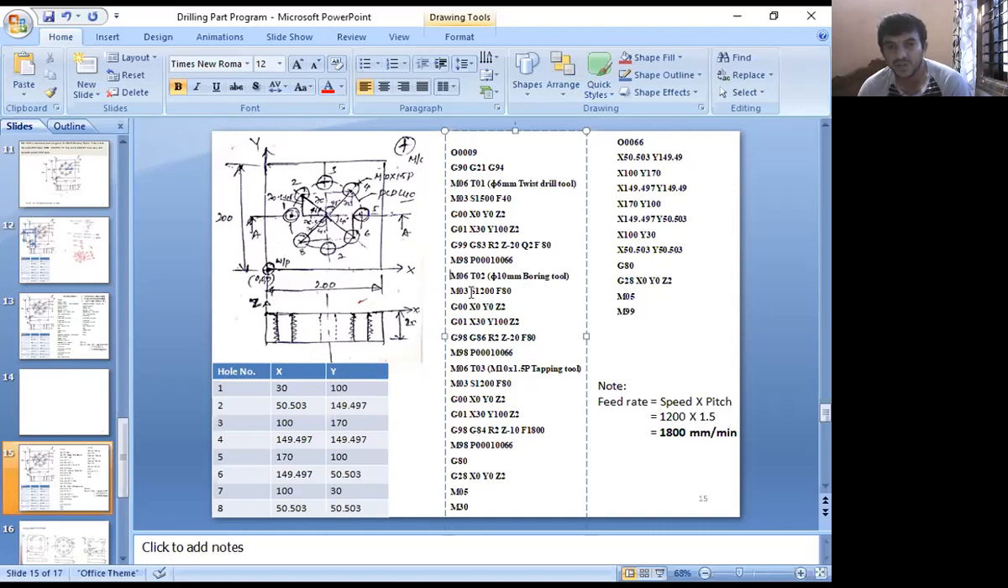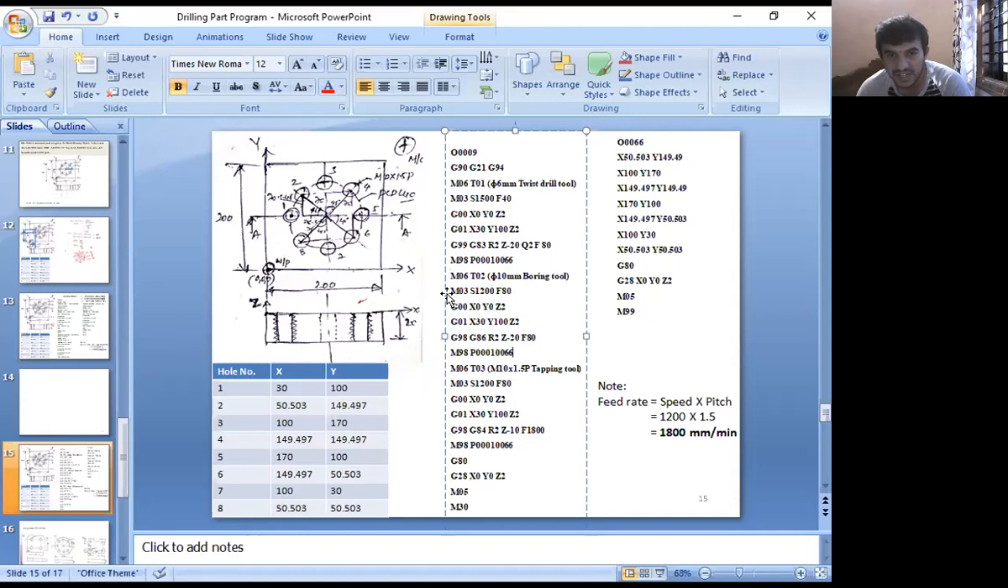Again, once you call the boring tool, you go for starting the spindle, all these things again the same here. Then again you go for calling the boring cycle. Then again you call the subprogram. Then again once you end the subprogram, you go for calling the tapping here.